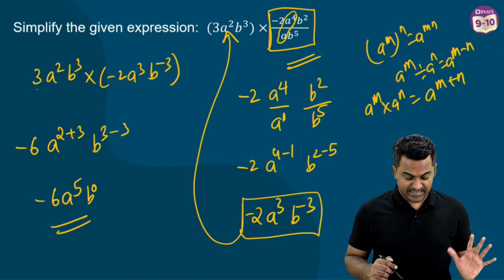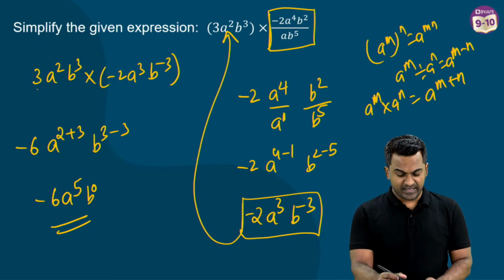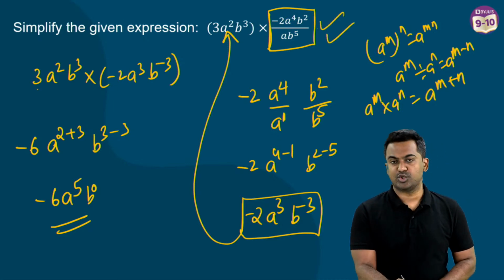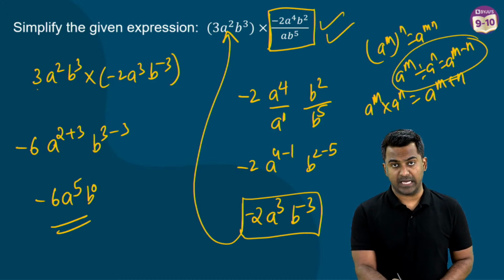All right, let's see. Look, I'm first simplifying this part here. Minus 2 as it is. A to the power 4 divided by a. A is nothing but a power 1. B squared divided by b power 5 comes here. Now this is in the form of what? Both of these are in the form of a power m divided by a power n, which is going to be a to the power m minus n.